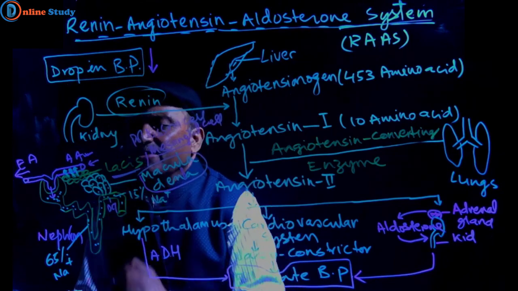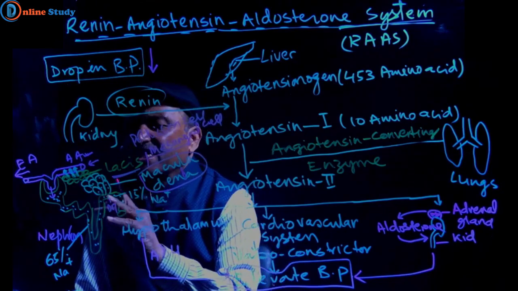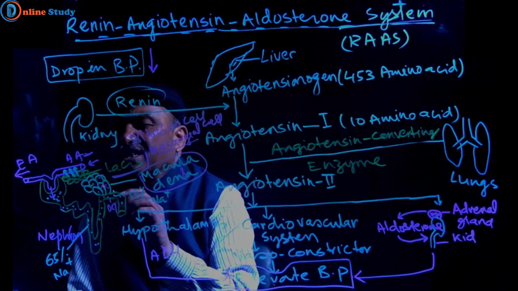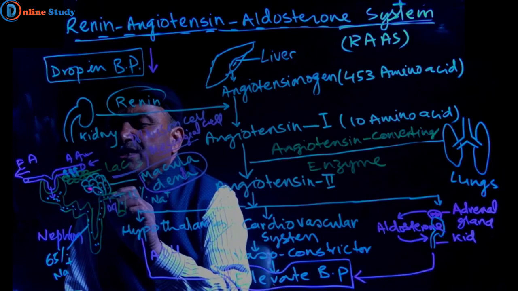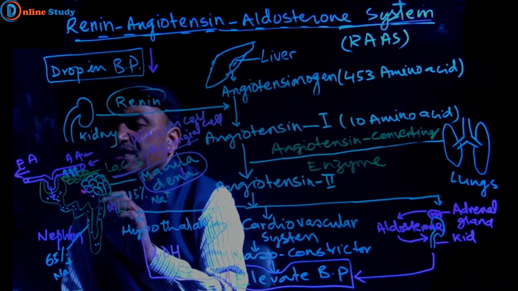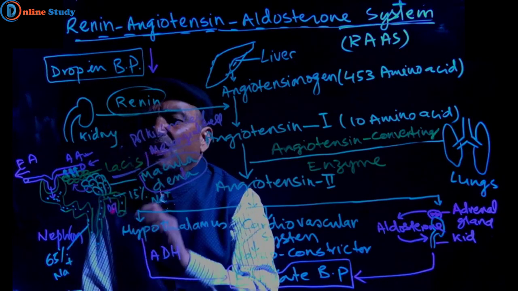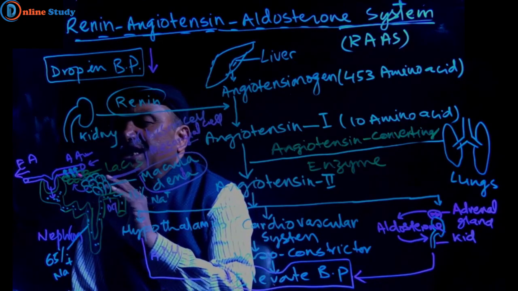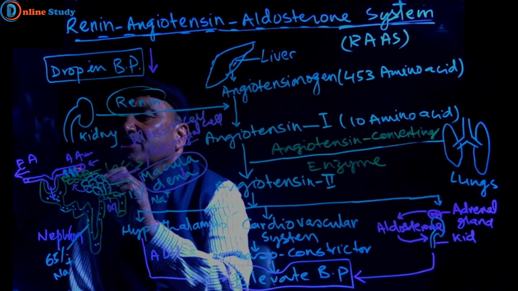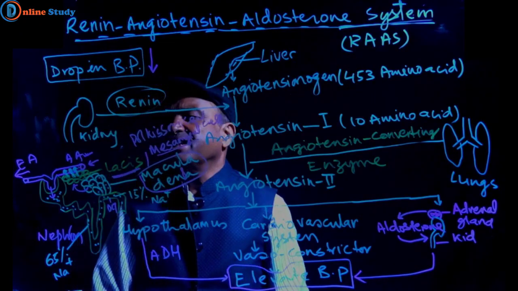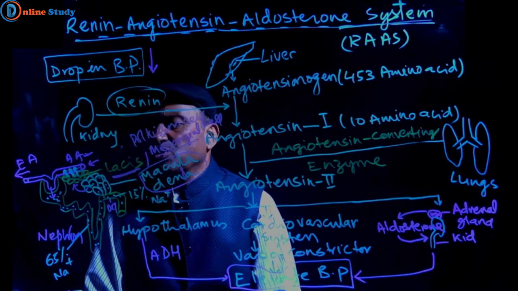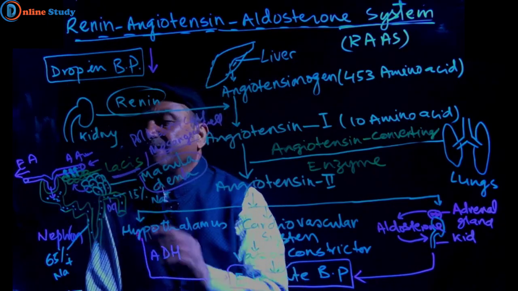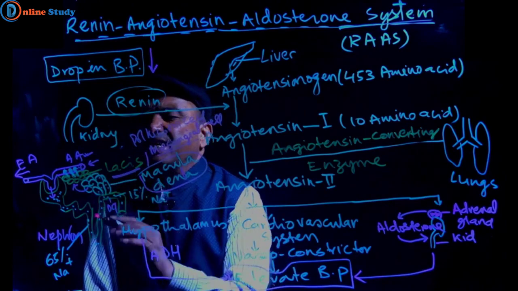What does it do? It measures the sodium concentration here, and when it is low, the macula densa requests mesangial cells or Lacis cells to secrete renin, and that renin will be dropped into this afferent arteriole. In this way, there are two ways by which renin is secreted by Lacis cells.